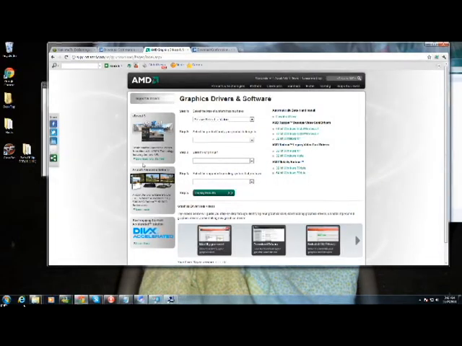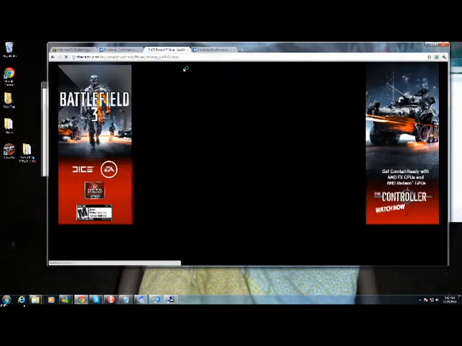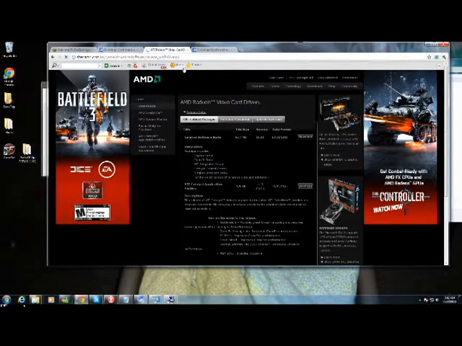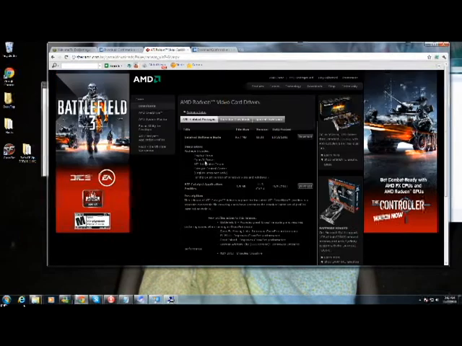Now for graphics cards, I'll be demonstrating the AMD chipset for my ATI Radeon HD 5750. As you can see, I clicked on desktop graphics and I clicked the Radeon HD series. So you just follow the instructions and display your results. Sorry, very tired. It's 3:42 a.m. and I'm really exhausted, but I wanted to really get this tutorial done. And mainly you just update to the most recent driver release, which should display right here.